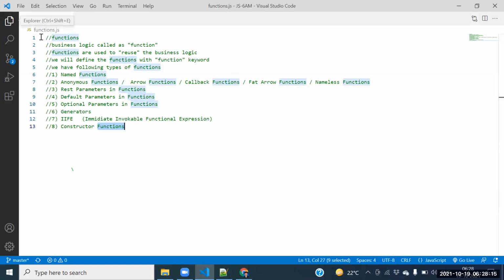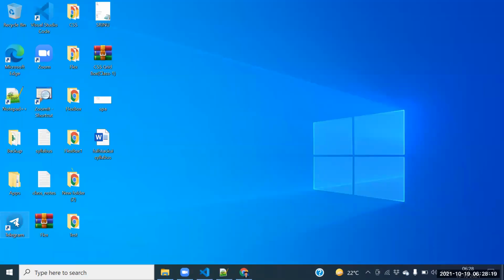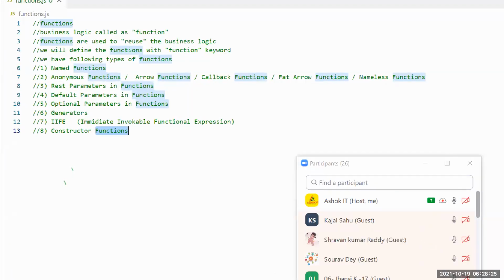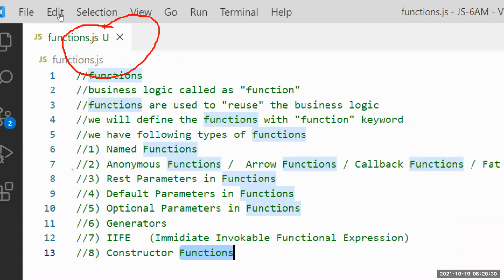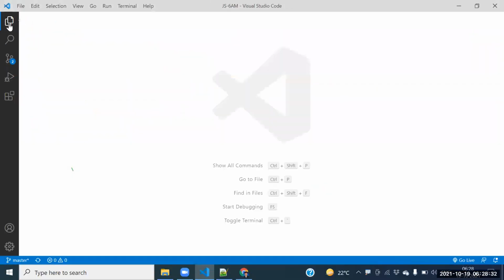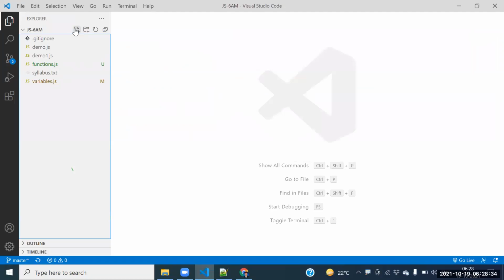Shravan, say this for guys. Always we are discussing with the JS files, right? Can I take the HTML file, because we can change the style here? Don't take the JS file directly. Can I take one HTML file? Say this one here, the functions.html file. The DOM element. No need to take the JS file always.